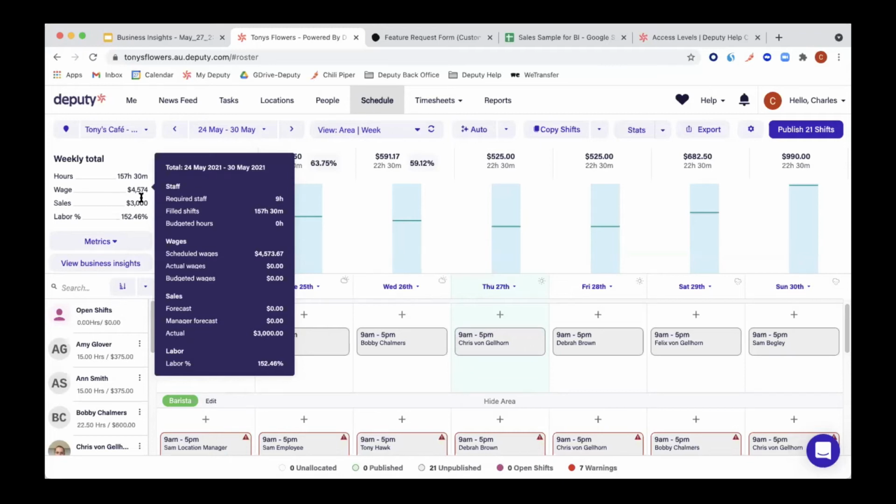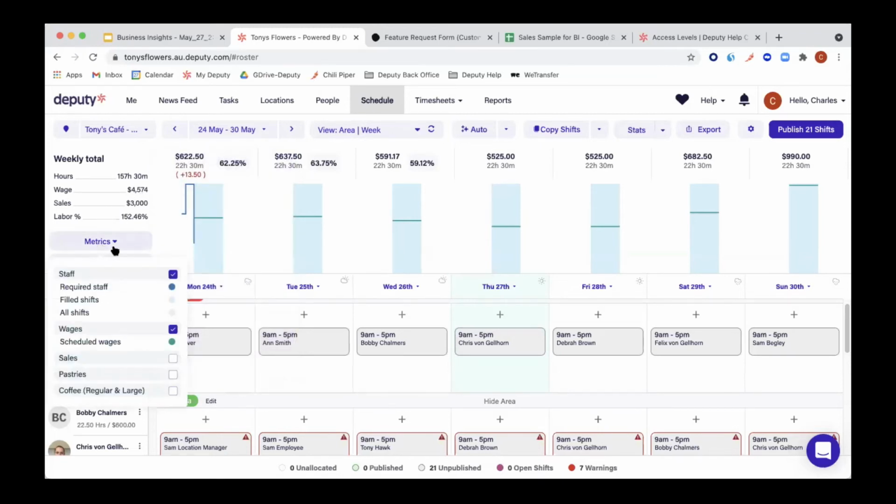If you click on metrics, we see the individual metrics. You can either show or not show them, so tick or untick basically, and also choose the colors that they're shown in on the actual stats panel. Perfect. Cool.